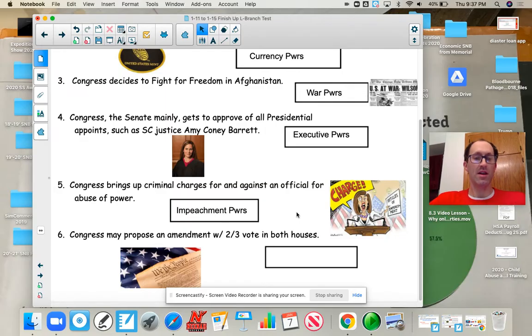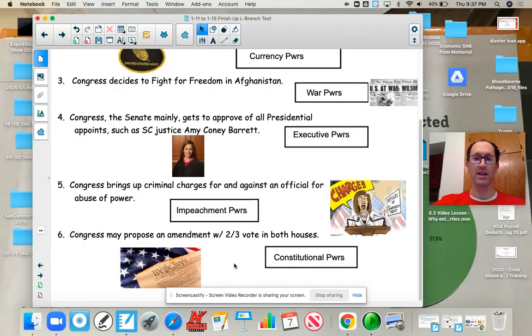Number six is the final power of Congress that I'd like you to note. There's several others, but these are the main ones. And Congress can propose an amendment or a change to the Constitution with 2/3 vote in both houses. Now, that's only the first step. You also need 3/4 of all states to ratify or approve it as well. But this is what we would call a constitutional power of Congress.